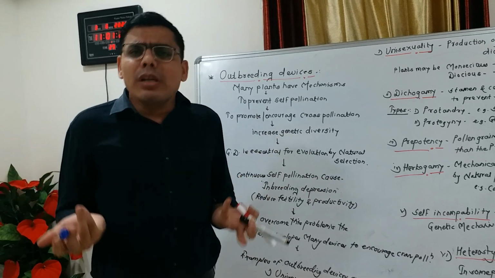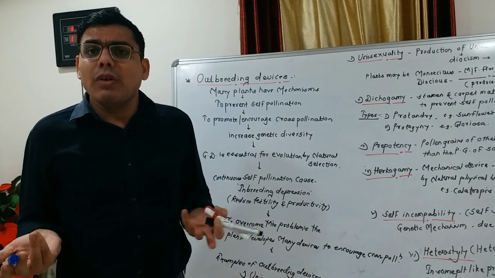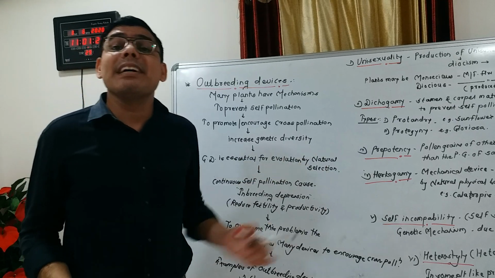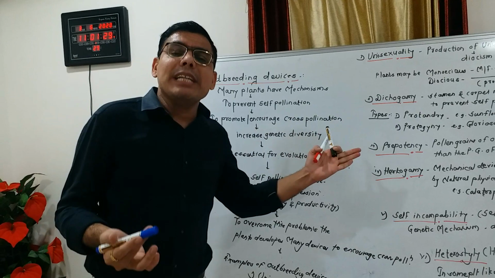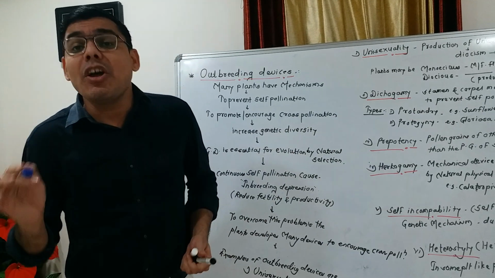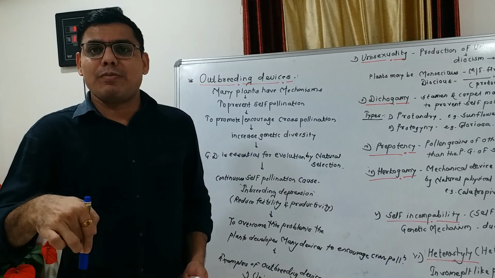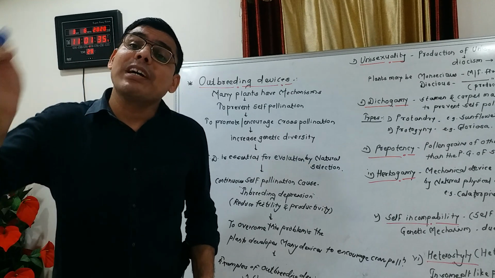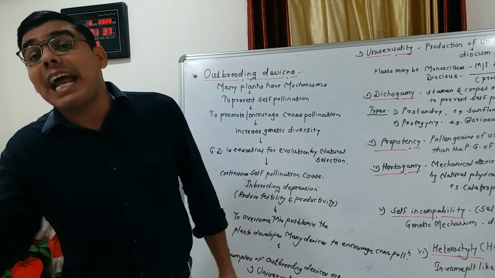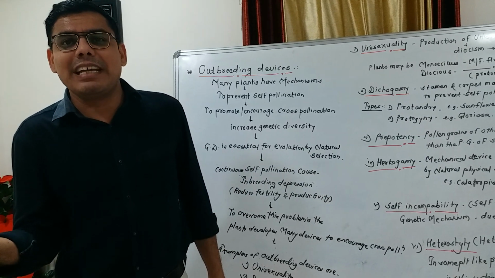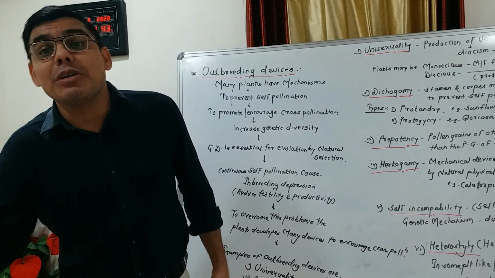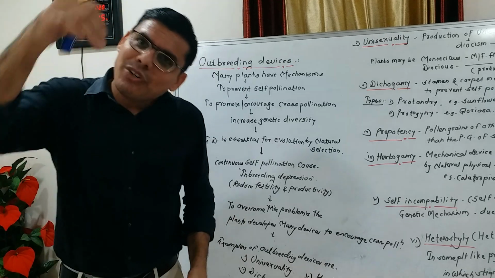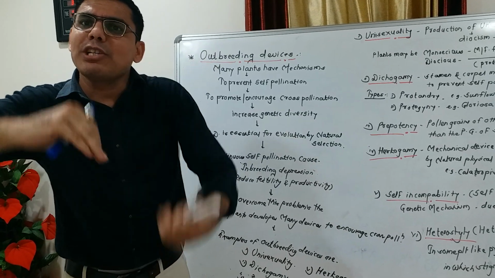For example, sunflower. Second is protogyny. Protogyny is the type in which the gynoecium matures earlier than the androecium, meaning the gynoecium matures first and the androecium later.